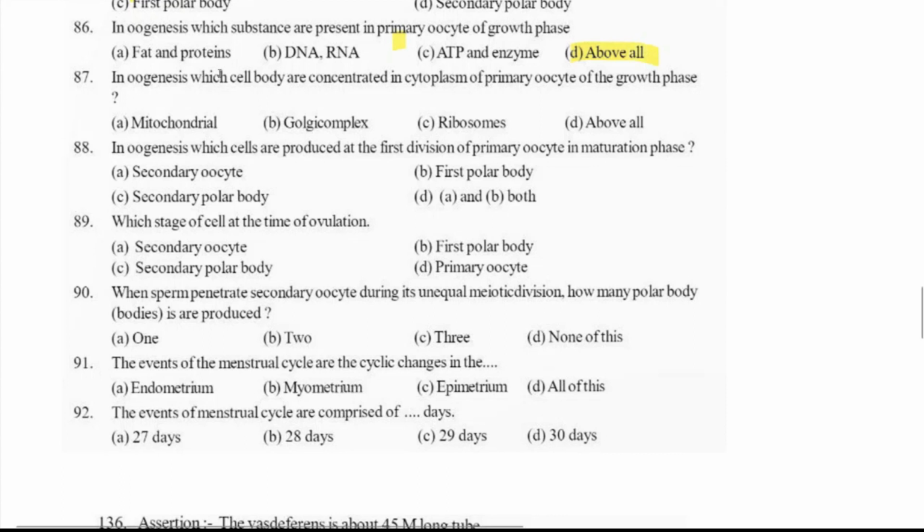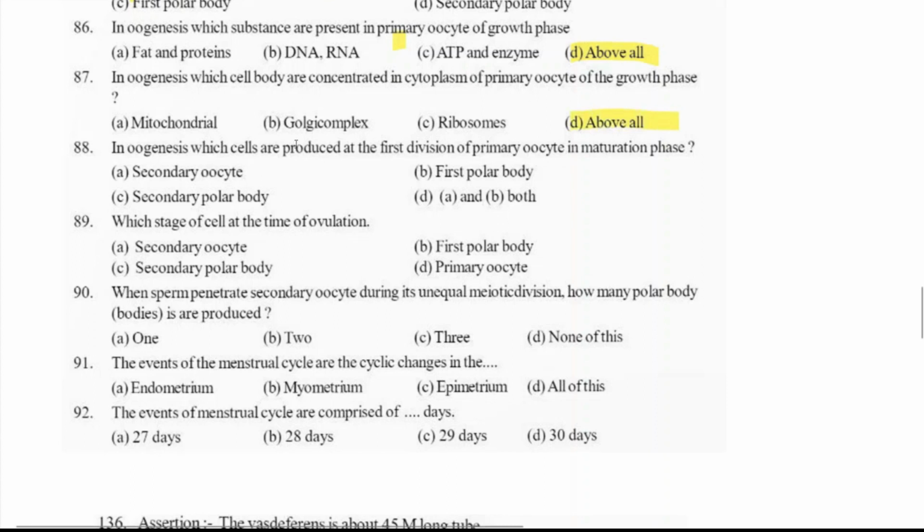In oogenesis, which cell bodies are concentrated in the cytoplasm of the primary oocyte of the growth phase? There will be mitochondria, Golgi body, and ribosomes, right? Because growth is occurring, it needs every cell organelle. So the answer is option D, all of the above, right?